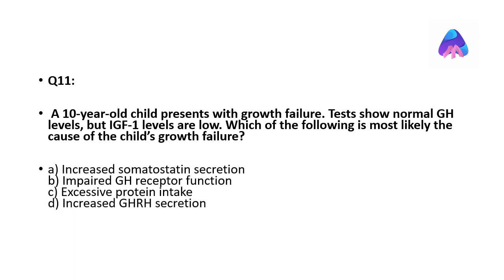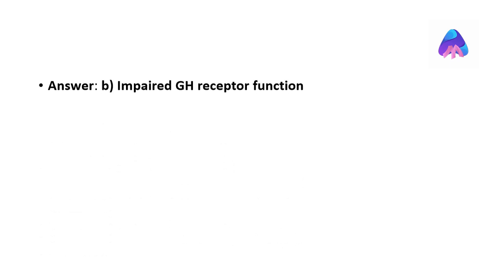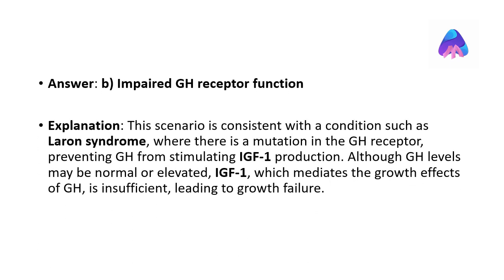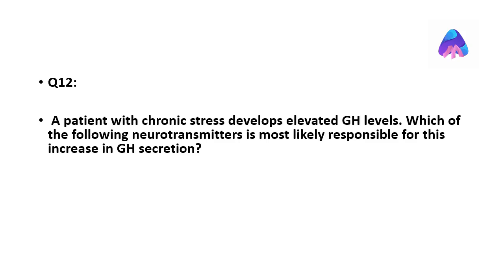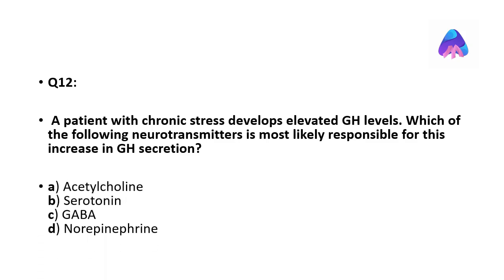A 10-year-old child presents with growth failure. Tests show normal GH levels, but IGF-1 levels are low. Which of the following is most likely the cause of the child's growth failure? This scenario is consistent with a condition such as Laron syndrome, where there is a mutation in the GH receptor, preventing GH from stimulating IGF-1 production. Although GH levels may be normal or elevated, IGF-1, which mediates the growth effects of GH, is insufficient, leading to growth failure.